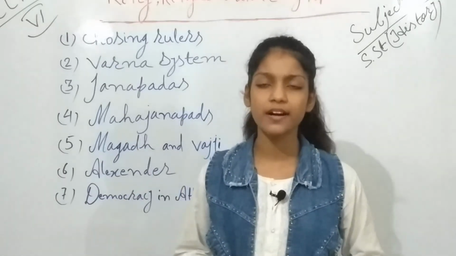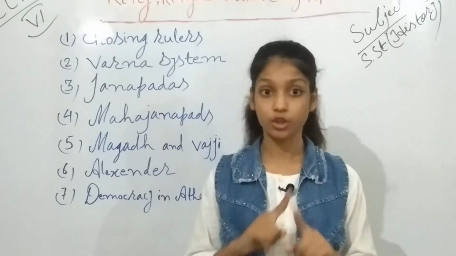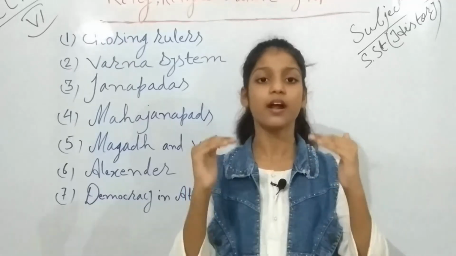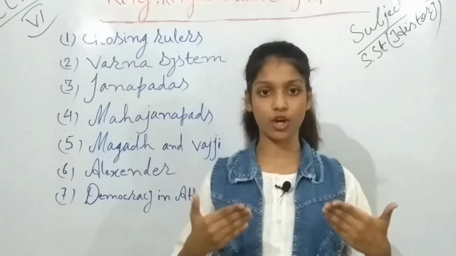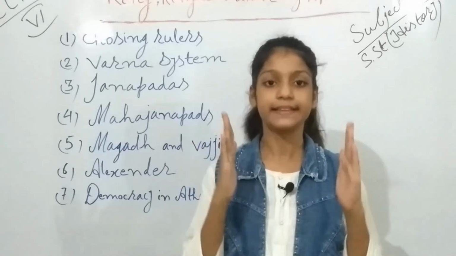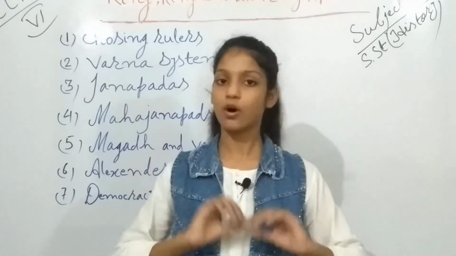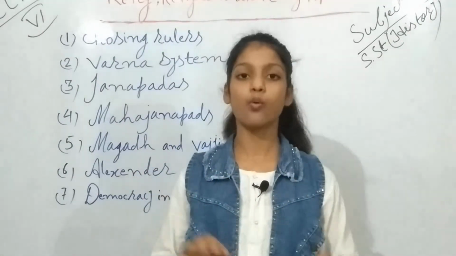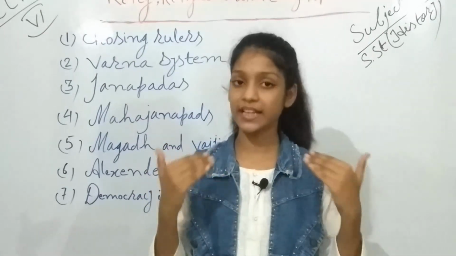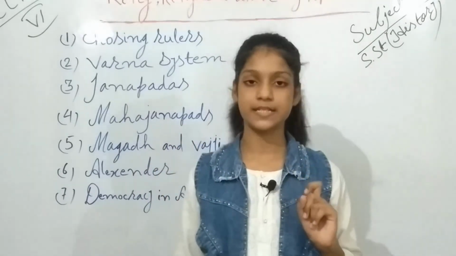The rules were as follows: the men, not the women, not the children, the men who were at the age of 30 or more than 30, were recognized as full citizens.